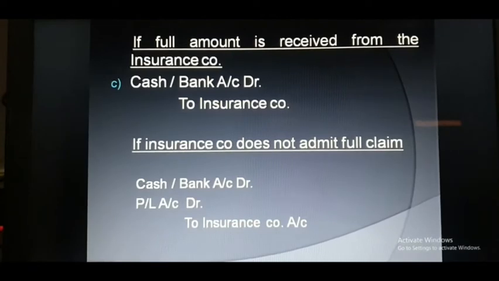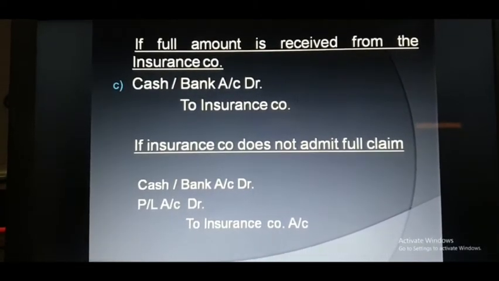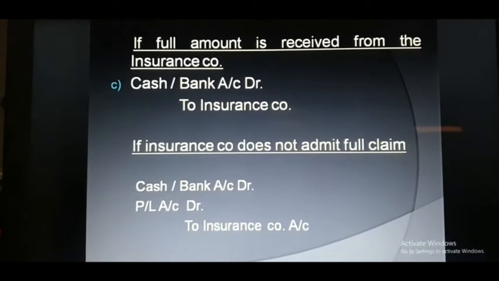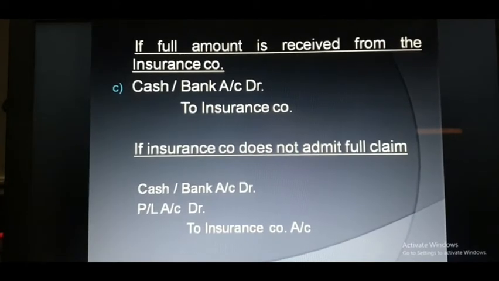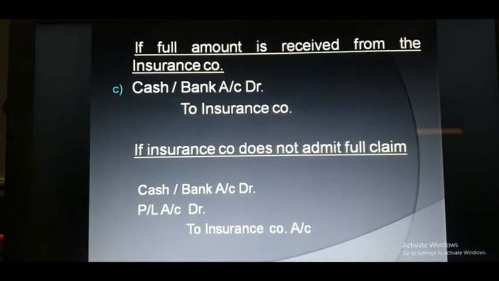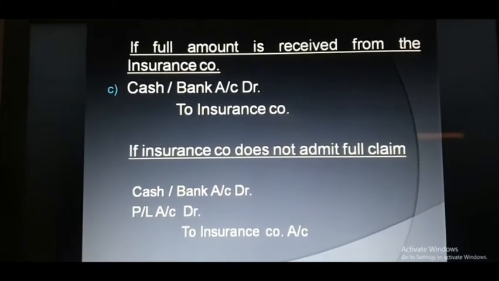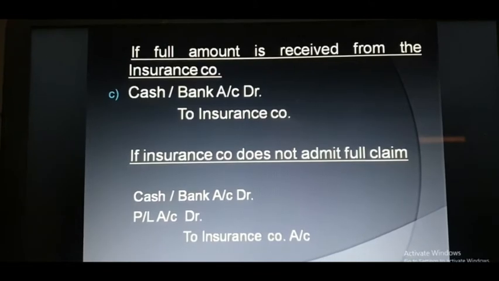Now the third thing is, if the full amount is received from the insurance company, there will be no loss for the business. So what will be the general entry? If you receive the amount in cash or by cheque, then cash or bank will be debited, and the giver is the insurance company. So this will be the entry if the full amount is received from the insurance company.